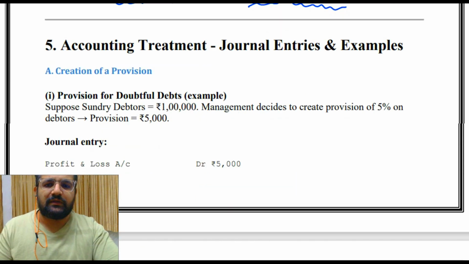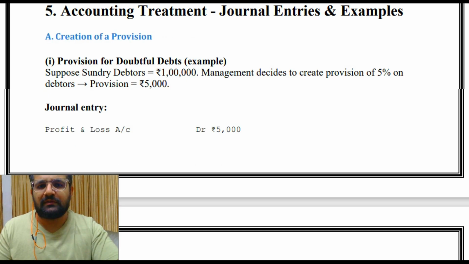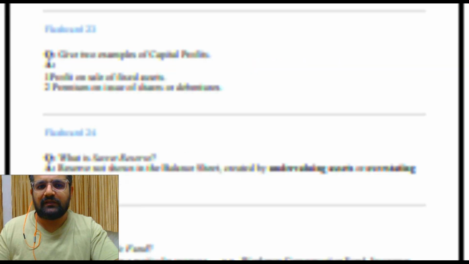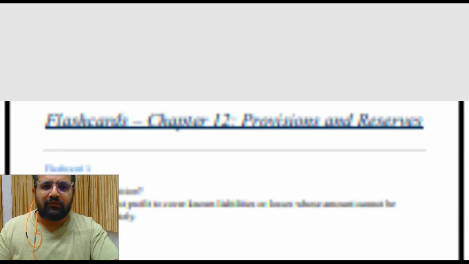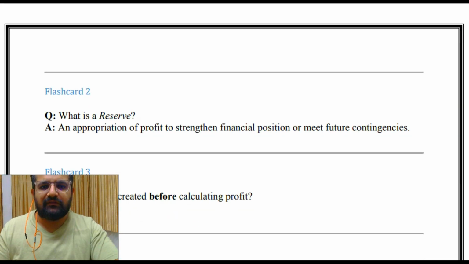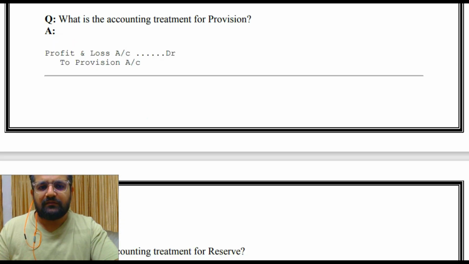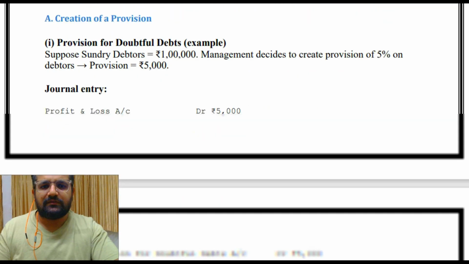Then accounting treatment, journal entries and example. So we'll take a few examples here. Even if this topic is not very clear, still don't worry. We'll see questions at the end. The conduct will be the same as before. We'll take theory and then we'll see PYQs, the previous year questions that have come from this chapter. We'll do that and after that we'll move to expected questions, that is your flashcards, and you can use the same for revision. So let's come back to our point 5.